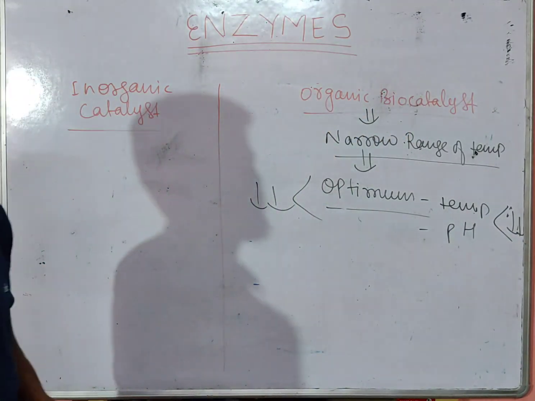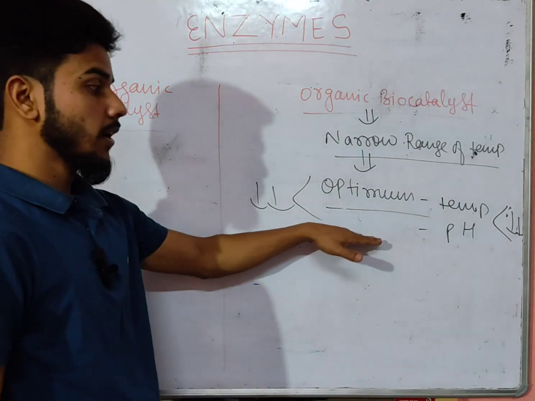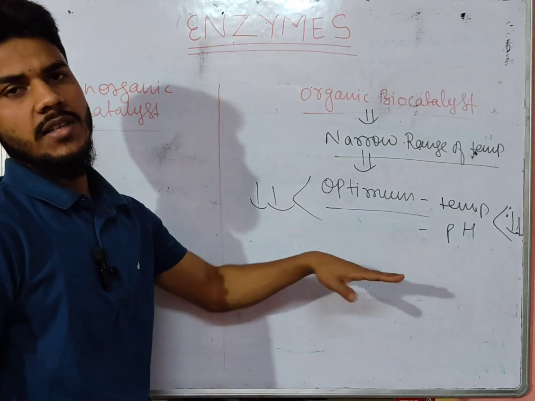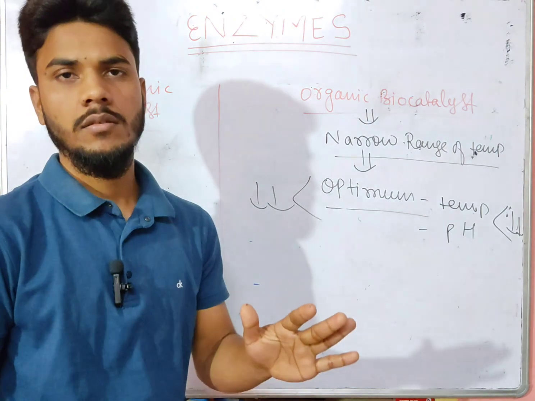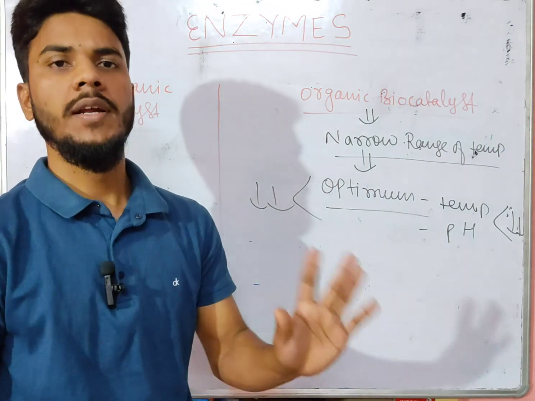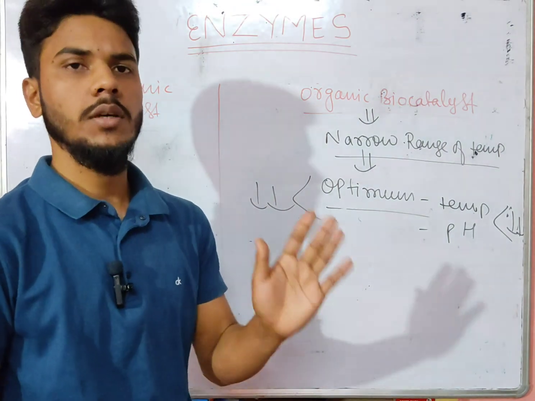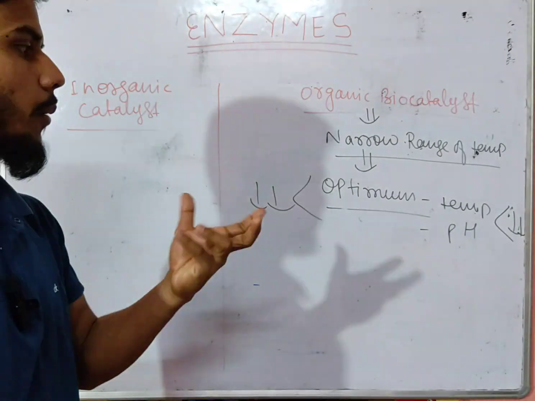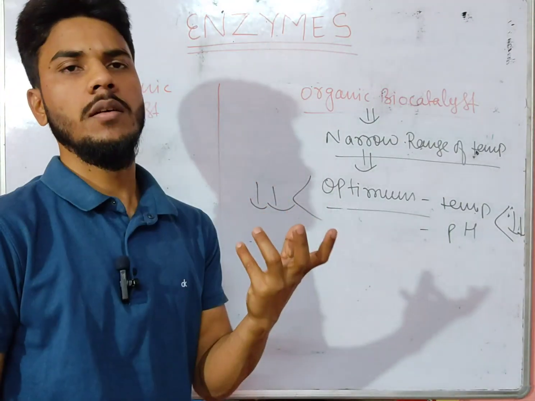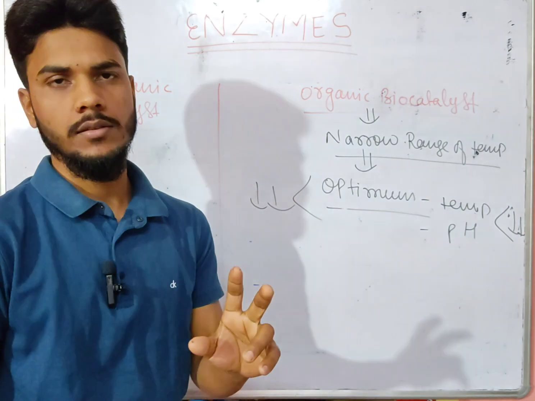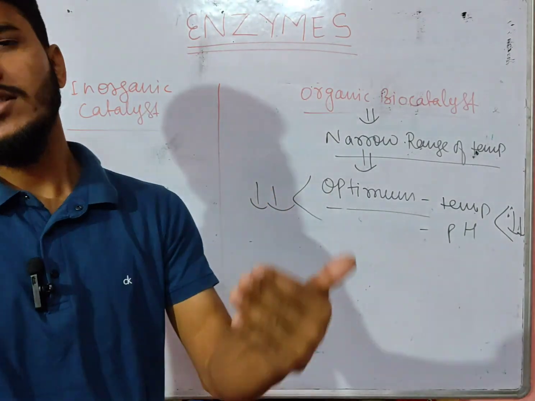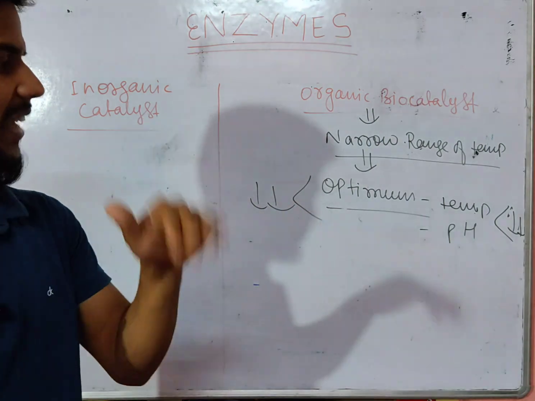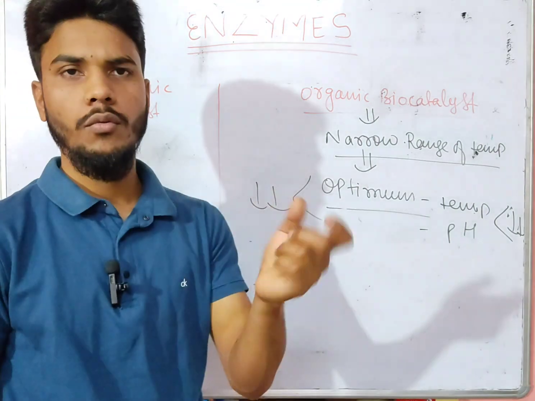The optimum temperature: the protein denatures at more than 40 degrees Celsius. They work efficiently below 40, and the best temperature is 20 to 40 degrees Celsius. They can be active between 0 and 40 degrees Celsius, but the maximum efficiency is at 20 to 40.